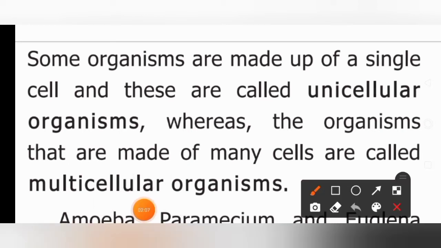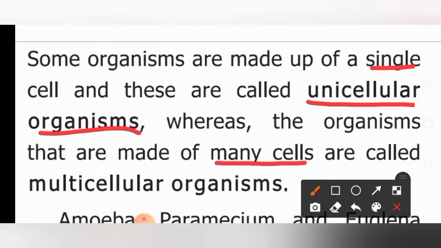Whereas there are organisms that are made up of many cells, and they are called multicellular organisms. Unicellular means the organism is made up of only one cell, whereas multicellular means the organism is made up of many cells.